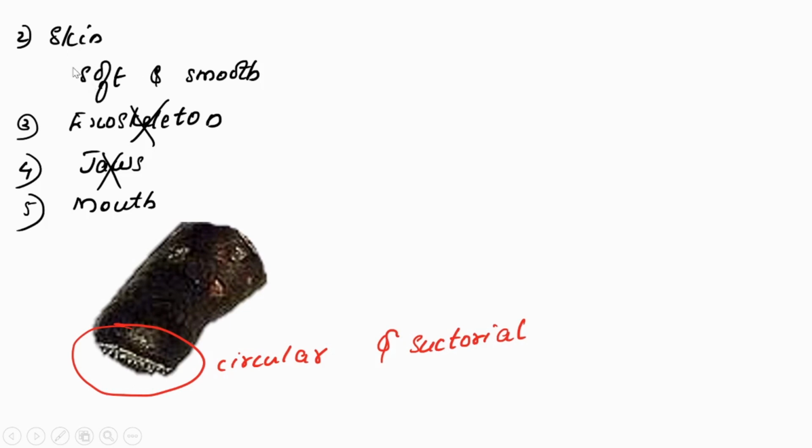Skin is soft and smooth. If we look, it is very soft and smooth. Exoskeleton is absent, means no scales are present on its outer side. Jaws are absent because it's an Agnathan, a class of Agnatha. And the mouth is present; it is circular and also suctorial. It is capable of sucking function, a sucking type of feeding.